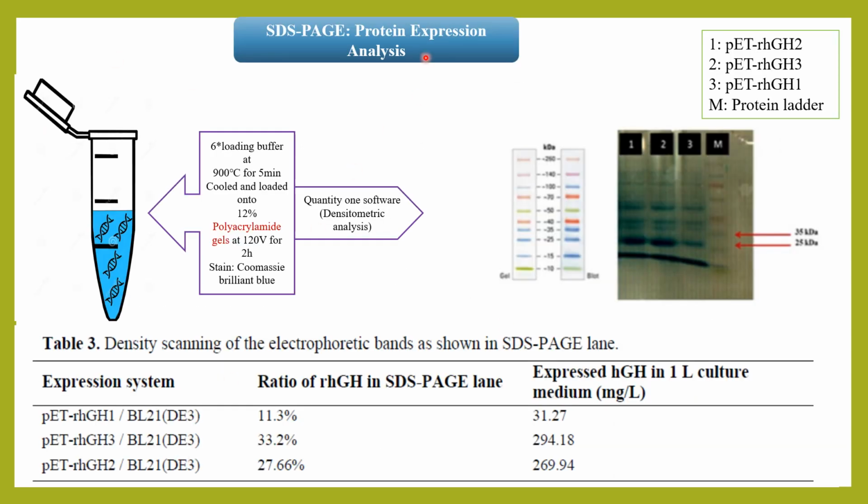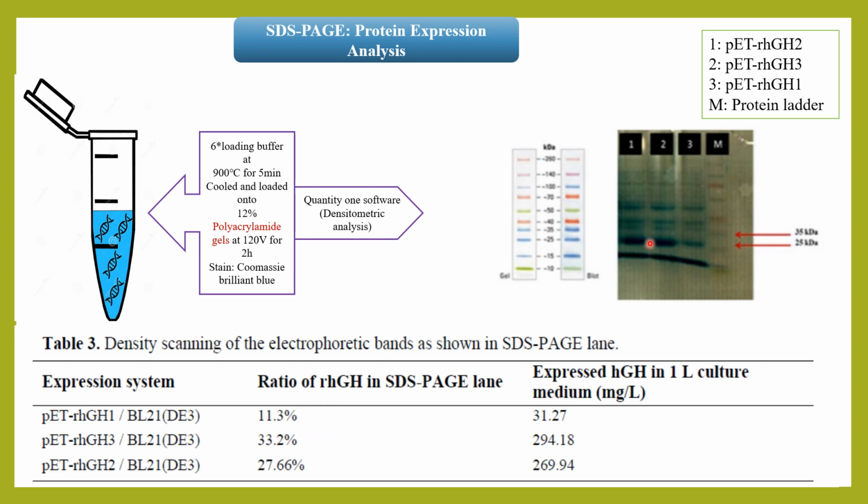Protein expression in E. coli is analyzed by the SDS-PAGE gel electrophoresis. In this, SDS-PAGE is performed under these following conditions. After performing SDS-PAGE, the results are analyzed by the densitometric analysis using Quantity One software. In this software, the density of each band is calculated as per the pixel intensity and gives the final intensity of the band in the gel.